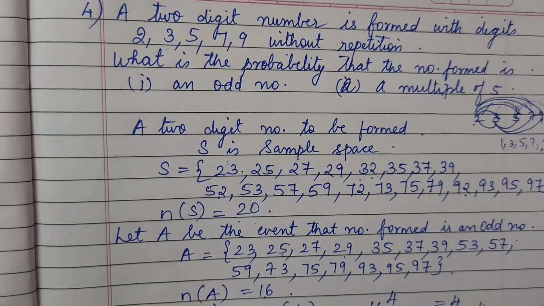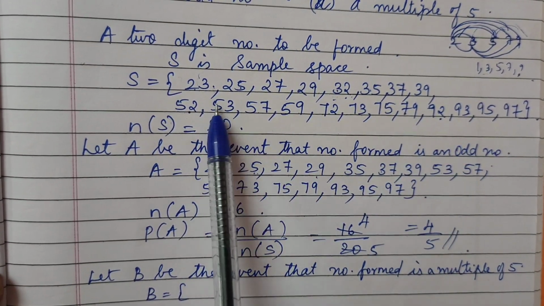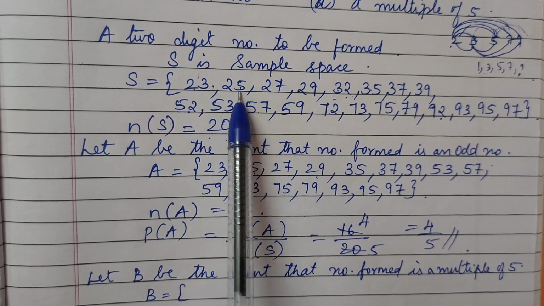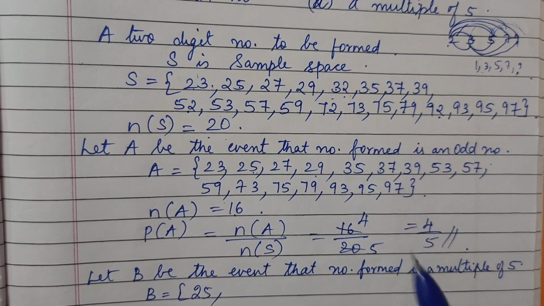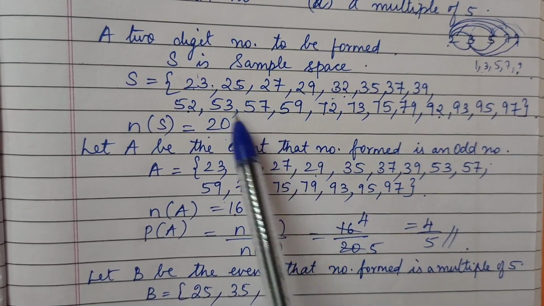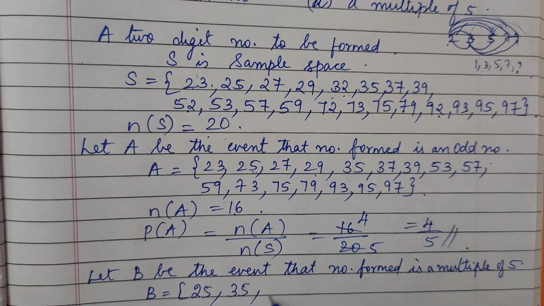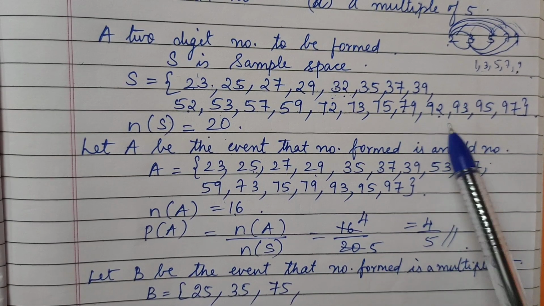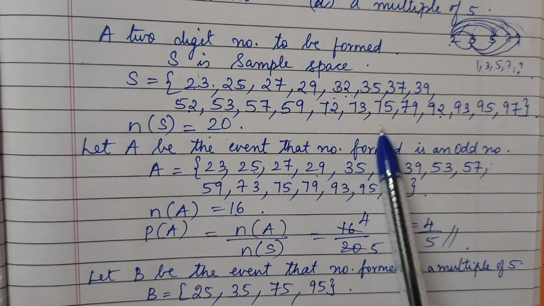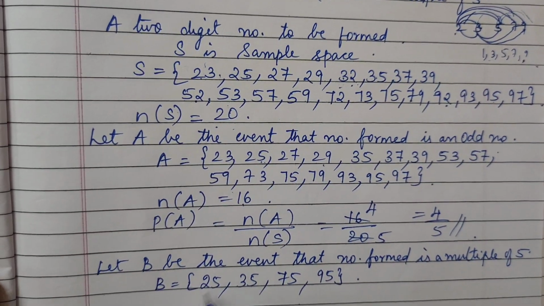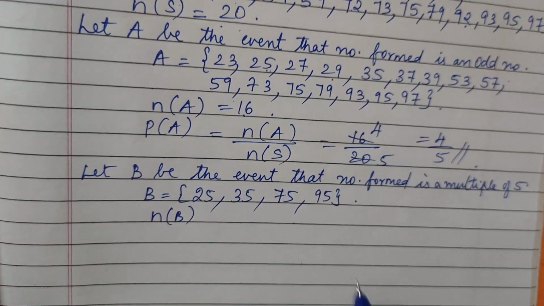Similarly for the multiple of 5. When it is said multiple of 5, that means a 5 or a 0 should be there in the units place. So see here, units place has 5: 25, we can take it. Then where else? 35, yes. Then 55, no, 75, and finally the last one is 95. Even if there were zeros we should have taken them, but there is no 0 in the units place. So n of B is 4.